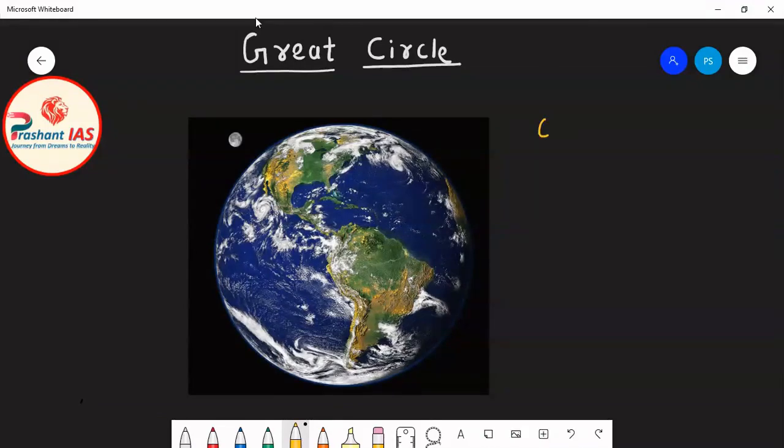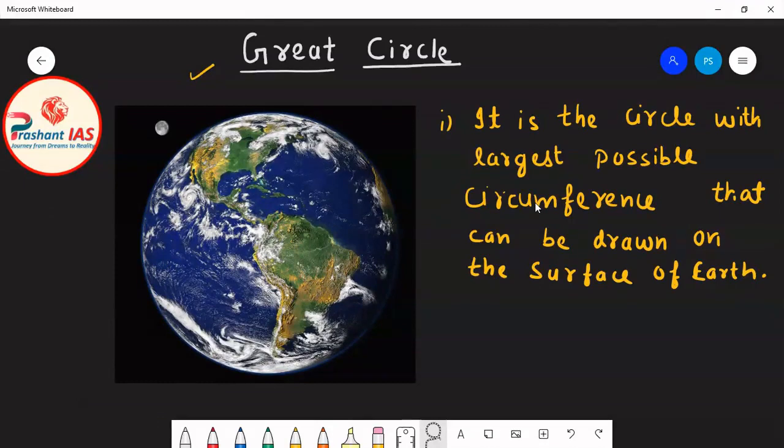Okay, so friends, first of all, the question is what is a great circle, or what is the meaning of great circle. I have told you that whenever we are discussing any topic, first of all we should try to understand the meaning of that topic. So the topic of today's class is great circle. So first of all we should try to understand what a great circle is. Okay, so friends, now I will tell you the meaning and definition of great circle.